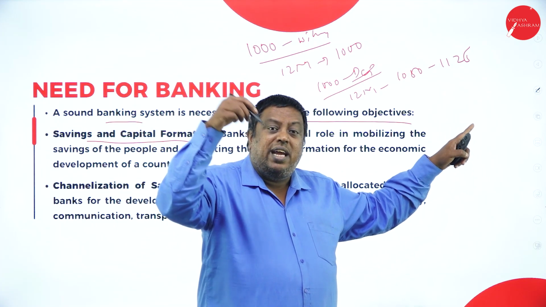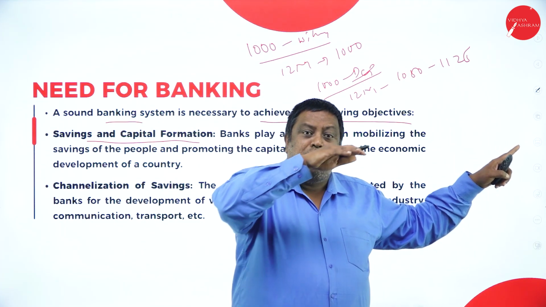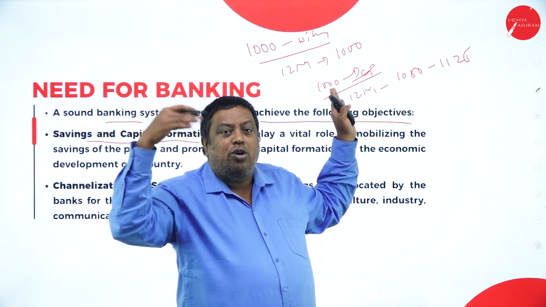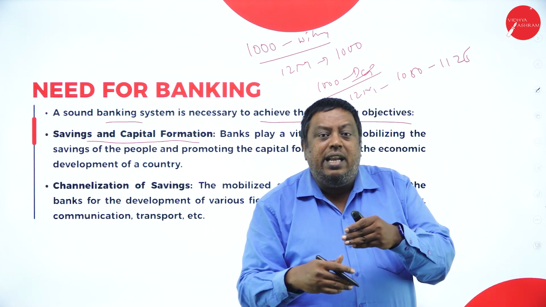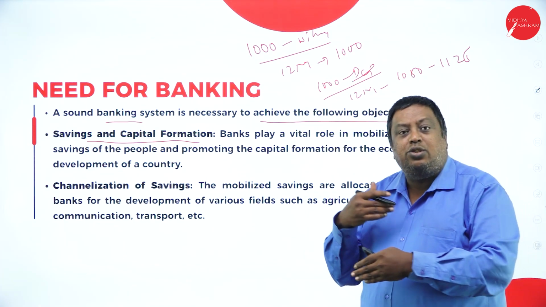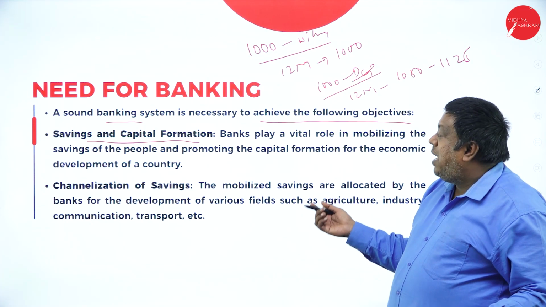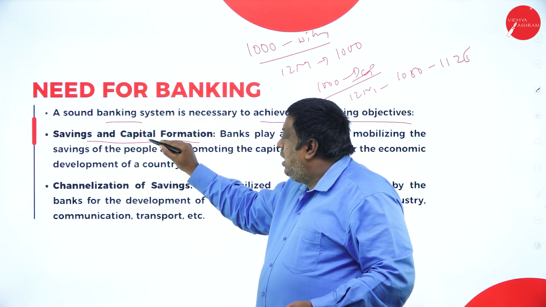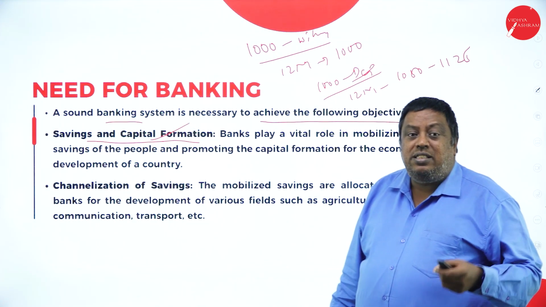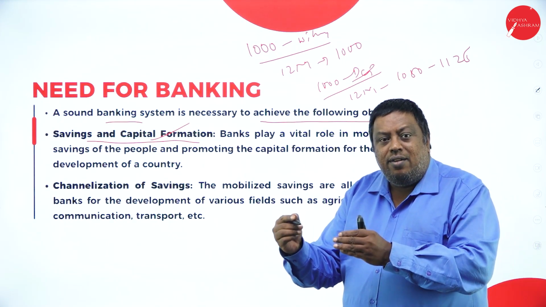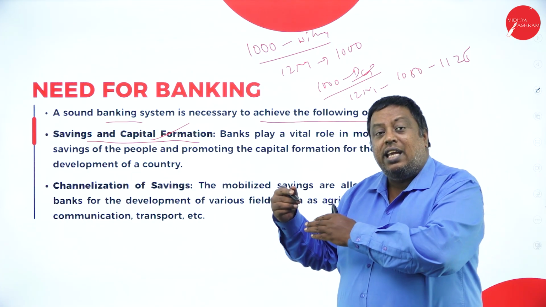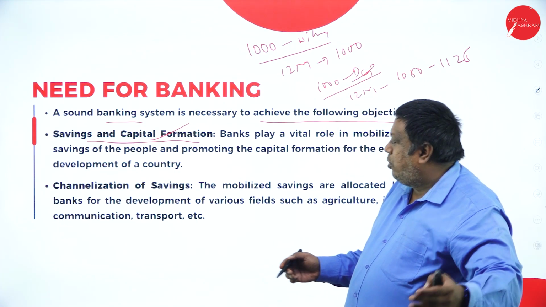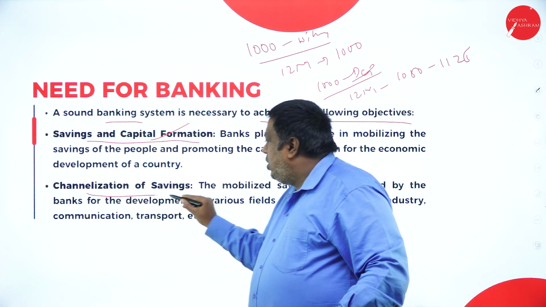See, if I keep it in my house in the piggy bank, the amount remains constant. But if I deposit the amount in the bank, it is going to increase. Means certain additional benefits are added to our deposit for mobilizing the bank savings of the individuals, and it's supporting in the form of capital. Means for the business sector, if they require fixed capital or capital expenditure, for that purpose the banks started to support. Next one, channelization of savings.